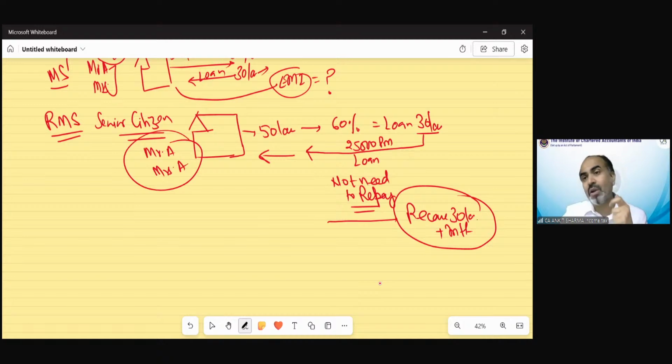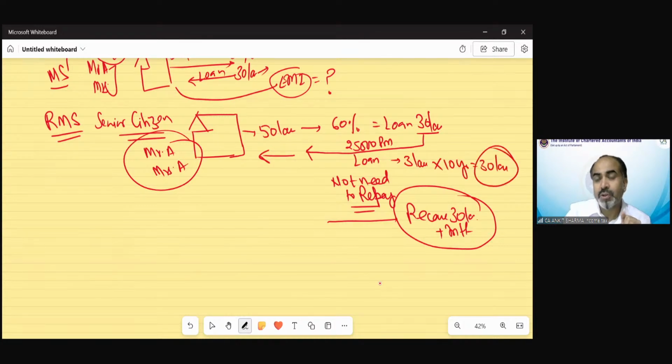So that was the logic behind the reverse mortgage scheme, that till the time you are alive, you do not need to bother about regular payment of income. Now you might be thinking there could be a problem: in a year you will get 3 lakh rupees, so after 10 years this 30 lakh would be finished, of course. So you might be thinking what happens if after 10 years nobody has died, or maybe Mr. A has died but Mrs. A is still there. So now how will they survive?